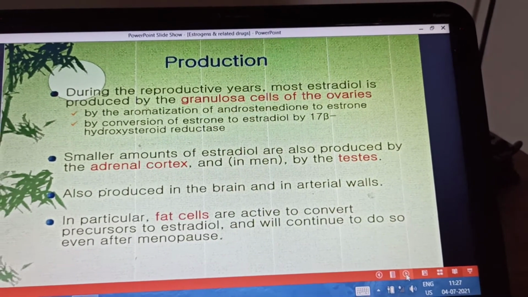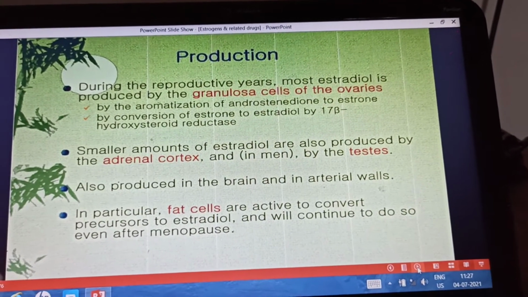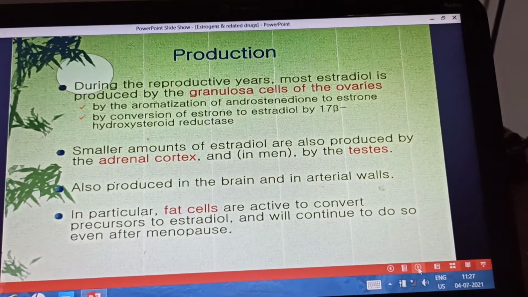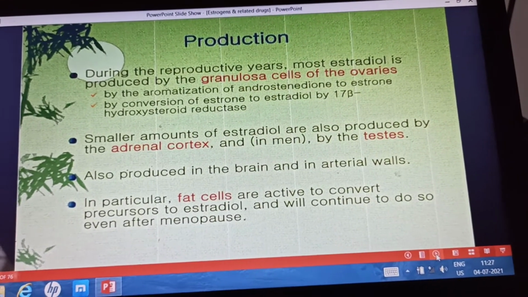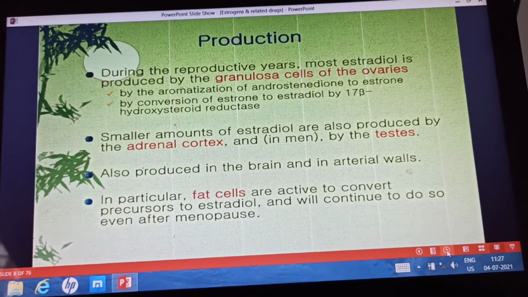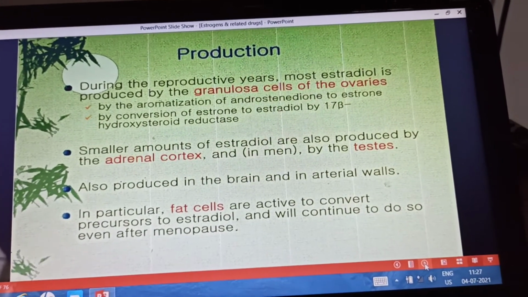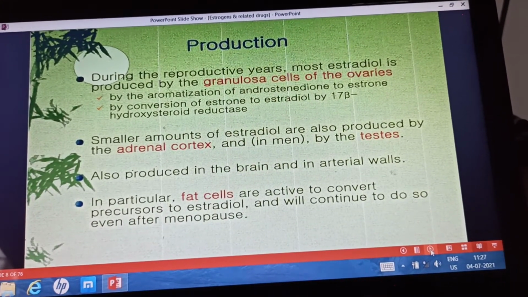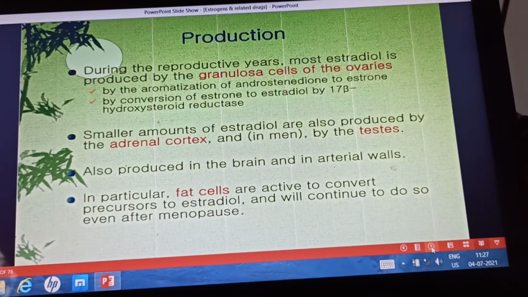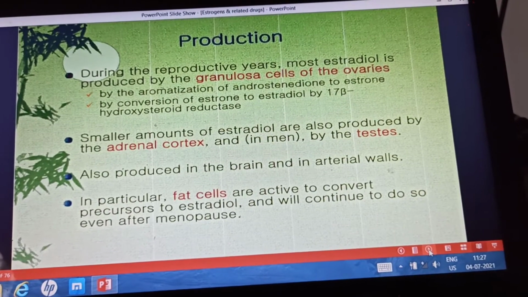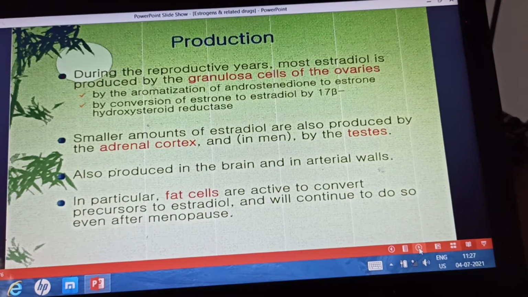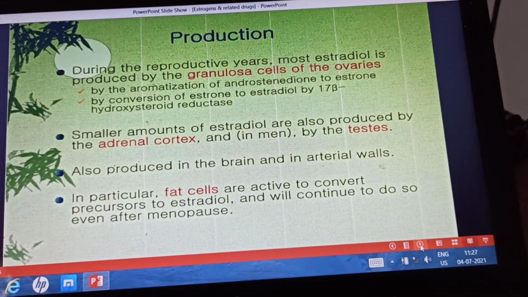Now, the steps in the synthesis of the estrogens: the parent molecule is cholesterol. From cholesterol pregnenolone is synthesized. From pregnenolone dehydroepiandrosterone is synthesized. So before dehydroepiandrosterone, progesterone is synthesized. Pregnenolone gets converted to the progesterone.